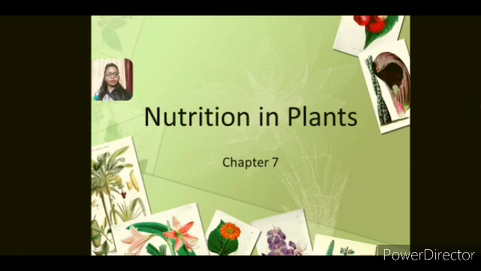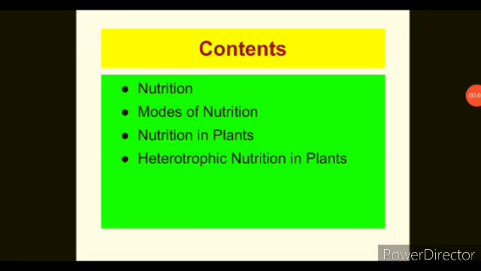Today we are going to start our new chapter, which is nutrition in plants. Let's get started. In this chapter we talk about nutrition and modes of nutrition. In this one we talk about autotrophic and heterotrophic modes of nutrition. Now, nutrition in plants, in which we talk about the process of photosynthesis. And next one is heterotrophic nutrition in plants. Let's get started.